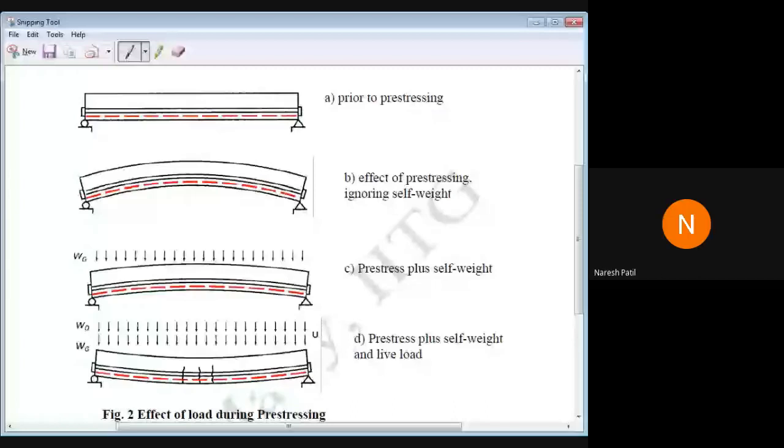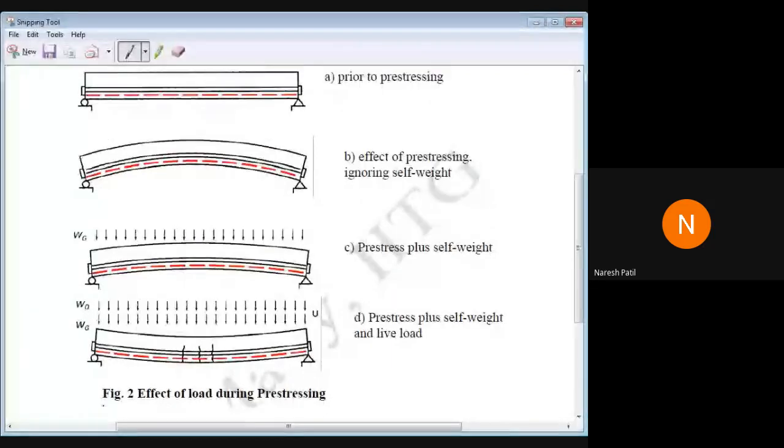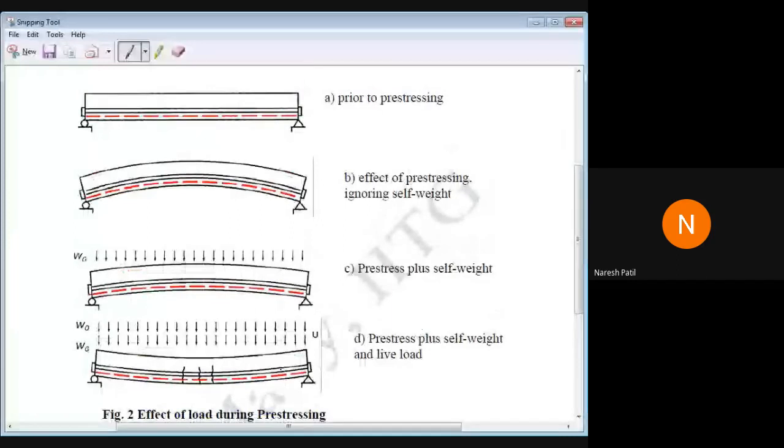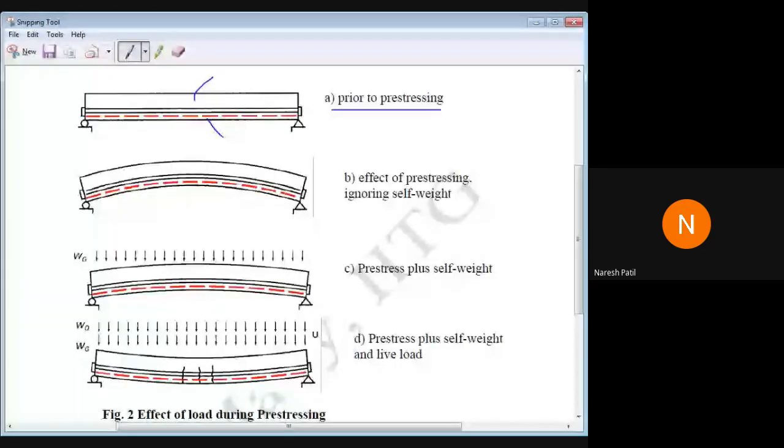Okay. Now see, this is very important here. The effect of load during pre-stressing. अब देखो क्या हो रहा है यहाँ पे? Before pre-stressing, prior to pre-stressing, pre-stressing होने से पहले. So this is the beam, and this is the tendon. Okay. Only concrete is placed. Then what will happen? After pre-stressing, what will happen? देखो इसके बाद देखो क्या हो रहा है? Effect of pre-stressing ignoring self-weight.